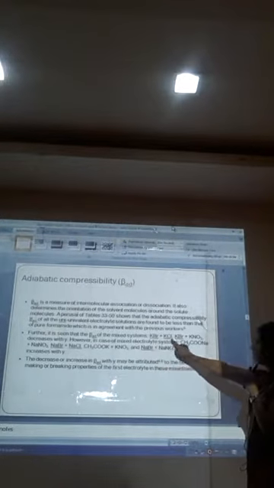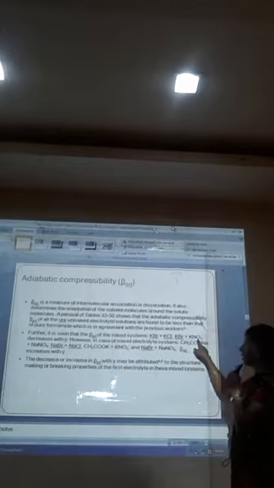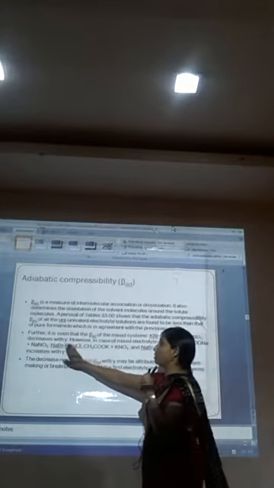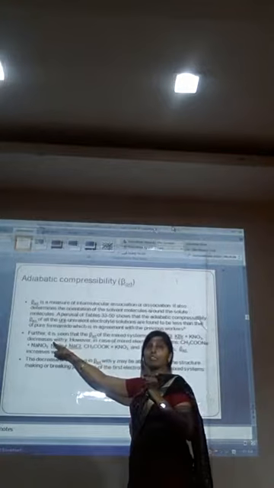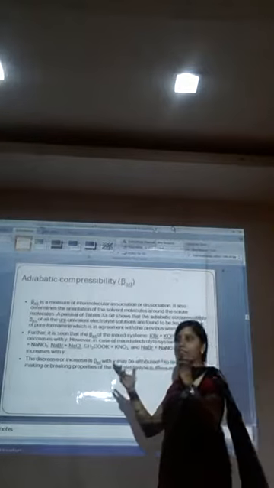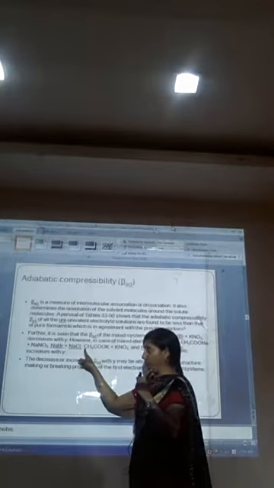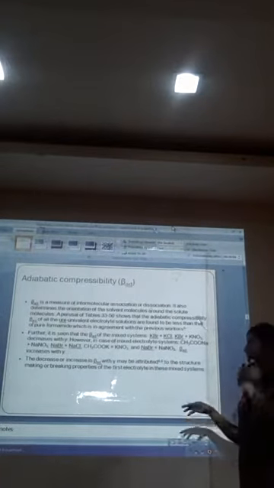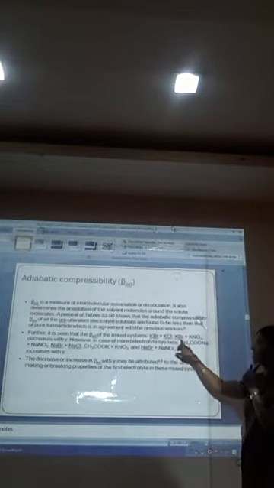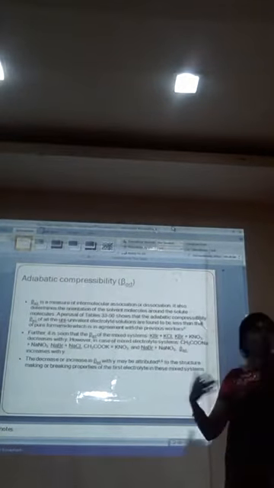For beta adiabatic compressibility, in these two systems only, containing the potassium ion, KBr, KCl, KBr, KNO3, there is a common potassium ion in both systems. In these systems the adiabatic compressibility decreases, and in the rest of the systems it increases. It means there is a sudden change in the property just due to the potassium ion. This decrease and increase is again due to the structure making and breaking property of the first electrolyte, which is KBr. In this system, KBr is the common electrolyte which is decreasing the adiabatic compressibility.